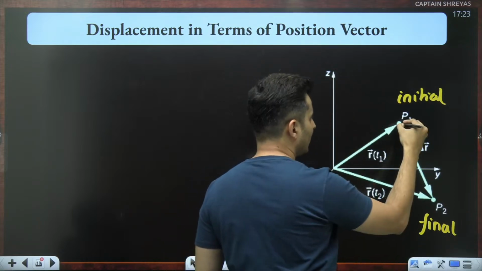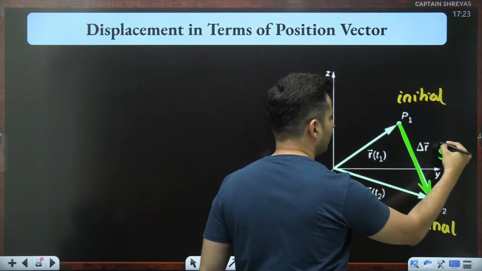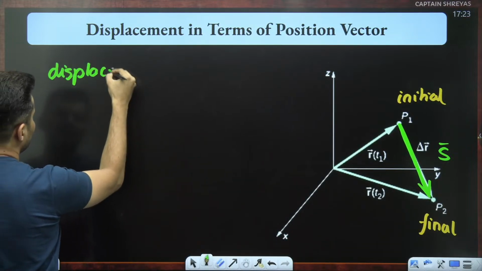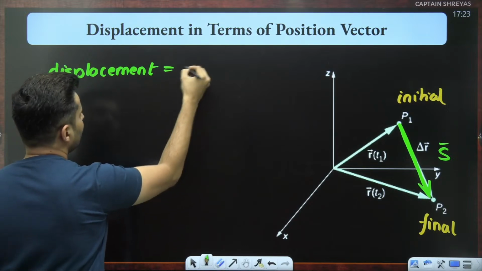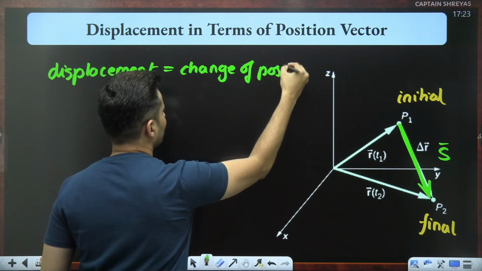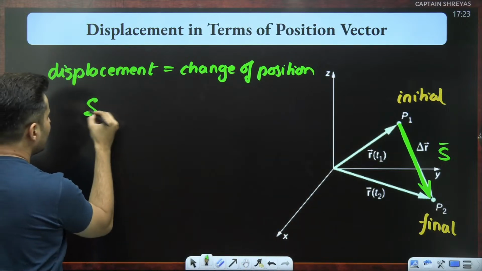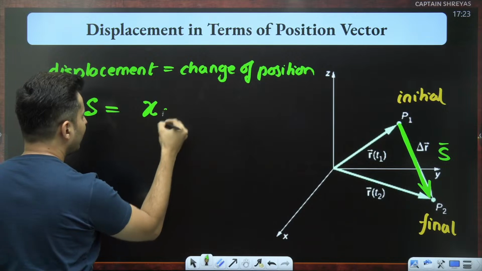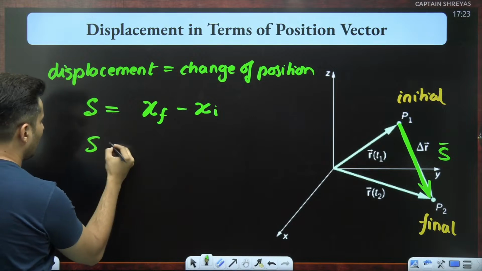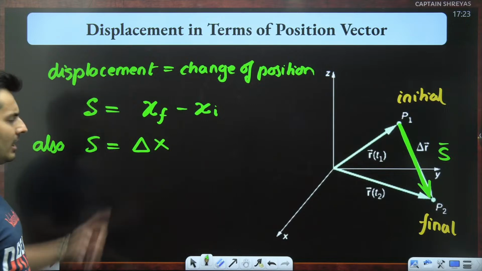Then a line joining the initial and the final position will be the displacement. So realize this, displacement is actually the change of position. I was here, now I am here, this is the change. So strictly speaking, displacement is the final coordinate of x minus the initial coordinate of x. Basically, I can also write displacement is delta x. Delta means change.